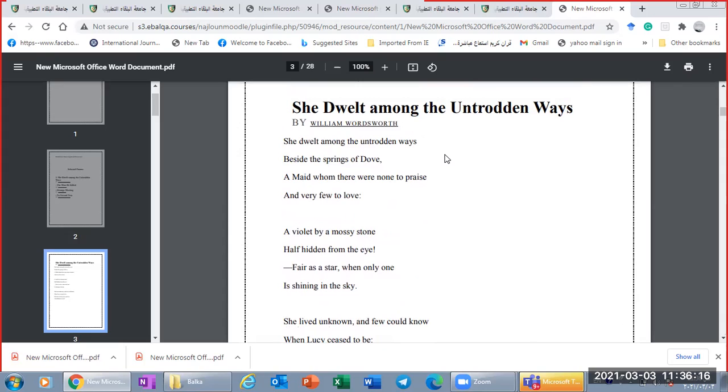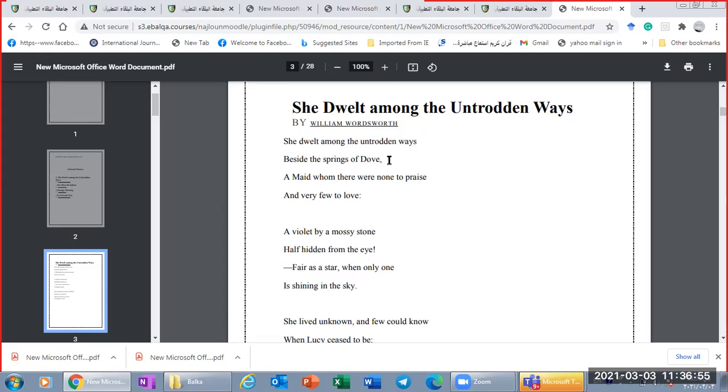She dwelt among the untrodden ways. Unstressed, stressed, unstressed, stressed, unstressed, stressed. Okay? And here we have ways, dove, praise, love. We'll give the word ways the first alphabet in English, which is A. And the second sound, we'll give it B. Whenever the sound is changed, we give another symbol.